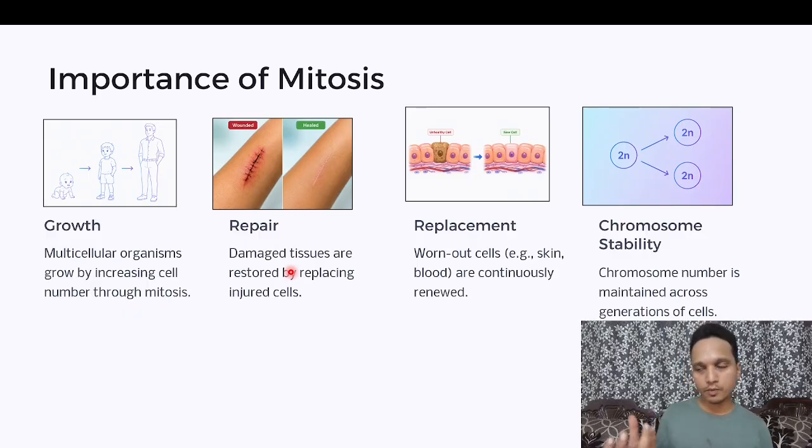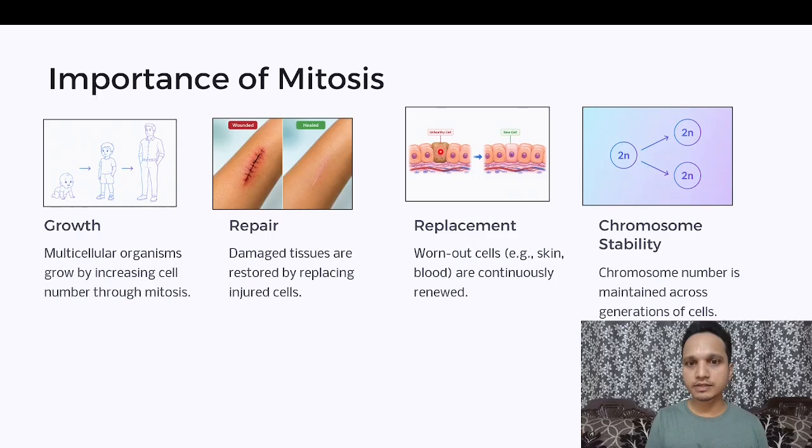A previously existing neighboring cell divides by mitosis, and the new cells which come into existence replace the previously damaged cells. Okay, and then replacement. Sometimes cells get damaged, cells get some diseases, some sort of anomalies in themselves, cells sometimes wear out due to aging or some other reason. So these cells need to be removed and replaced by a new cell. So it gets replaced by a new cell because of mitosis.